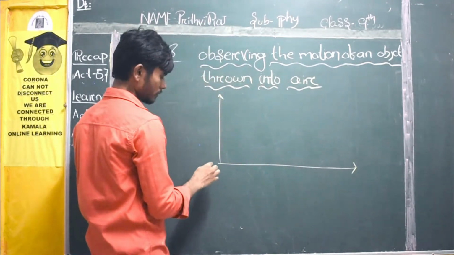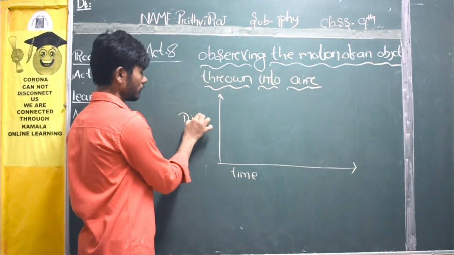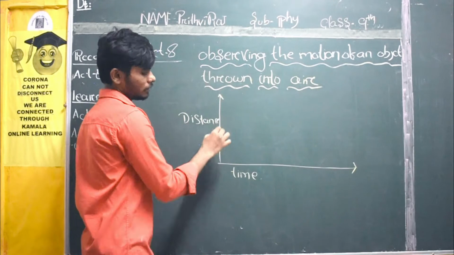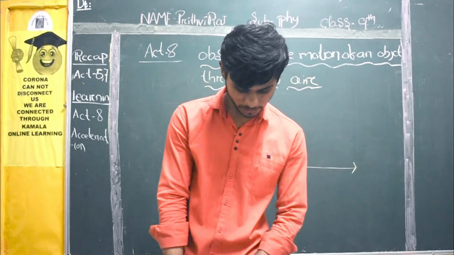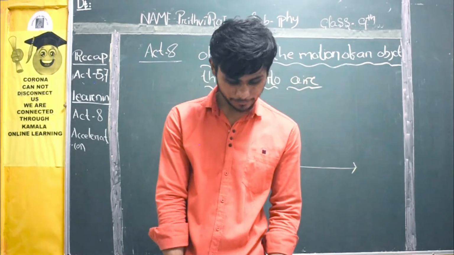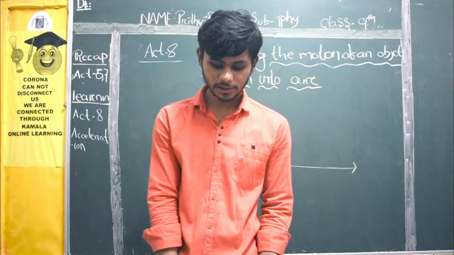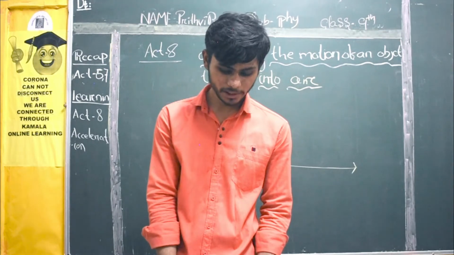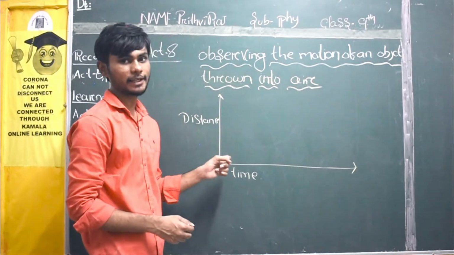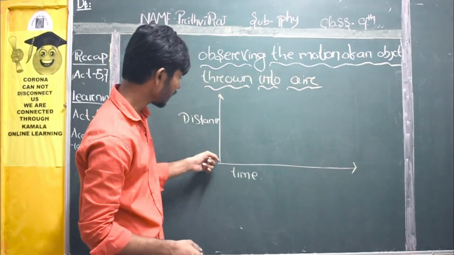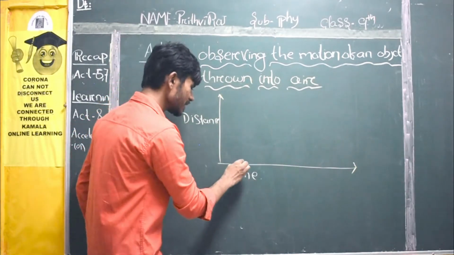Students, this is your time, and this is your distance. Please recall activity number 3 and figure number 8, where we discussed the distance-time graph. A distance-time graph will always give you direction. Again, I will explain: here distance stands for this direction and time goes along the x-axis. Here time is changing.